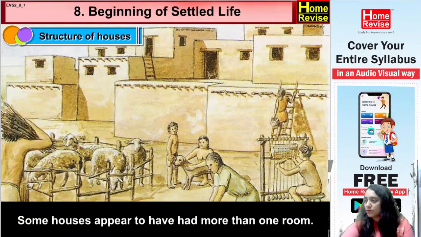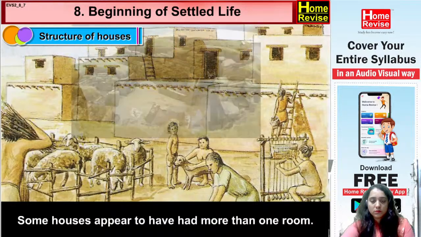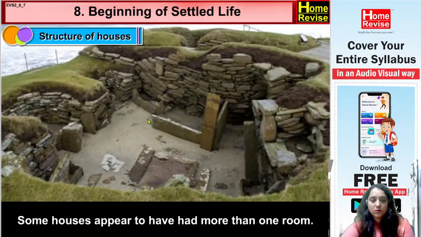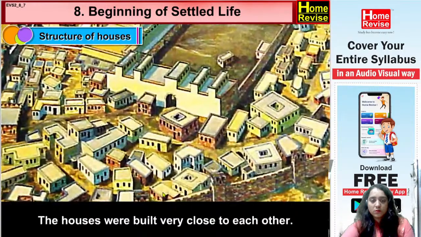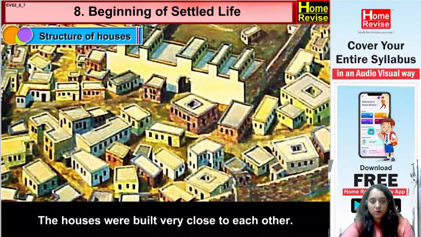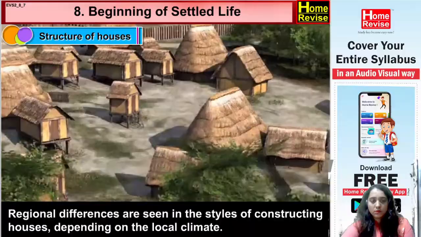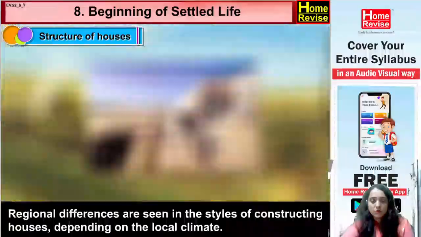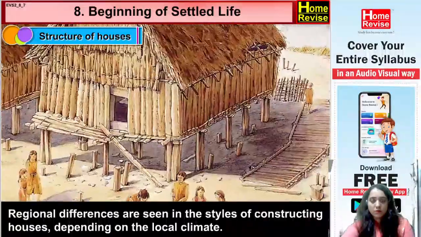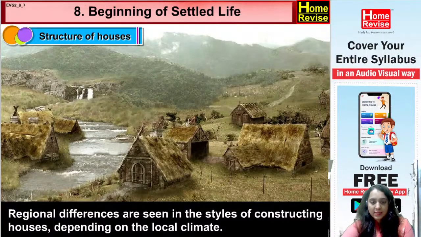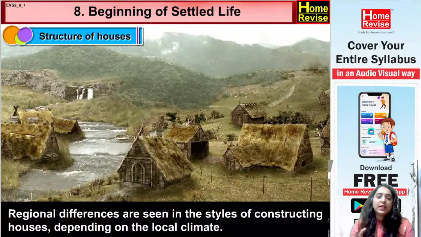Okay. Some houses appear to have had more than one room. The houses were built very close to each other. Regional differences are seen in the styles of constructing houses depending on the local climate. Yes, now depending upon the climate, you will find different types of houses. In order to be suitable, according to the temperature or climatic condition around them, they started building the house.